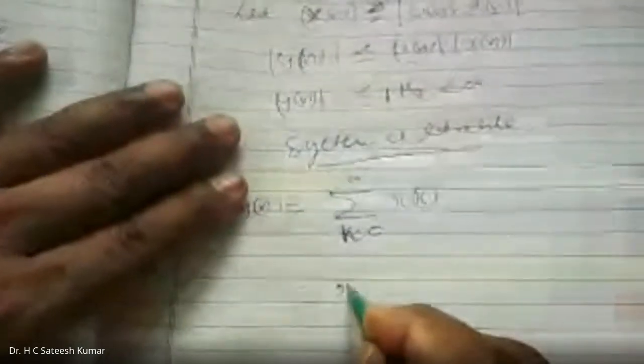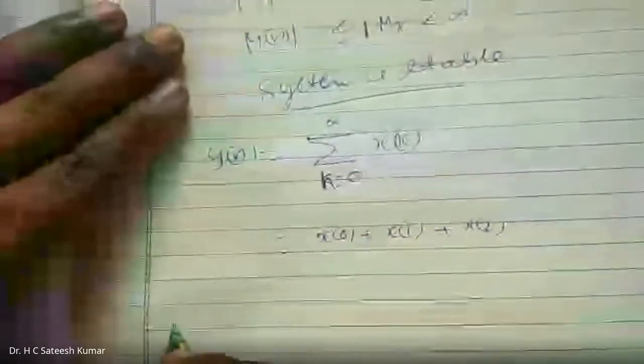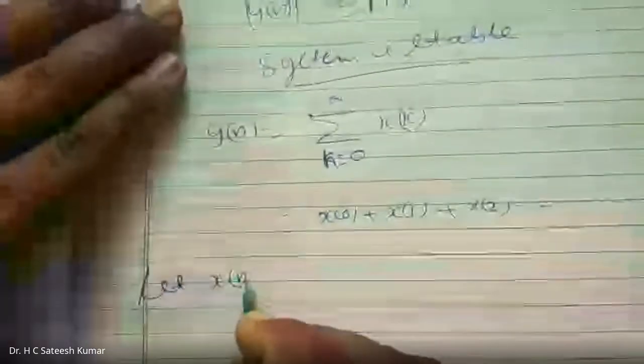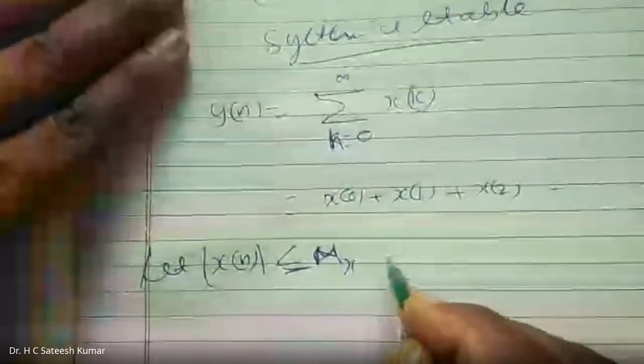Seventh one. y of n is equal to summation k varies from 0 to infinity x of k. It is nothing but equal to x of 0 plus x of 1 plus x of 2, and so on. Let us bound the input. Let magnitude of x of n be less than infinity, and we call this mx, less than infinity.